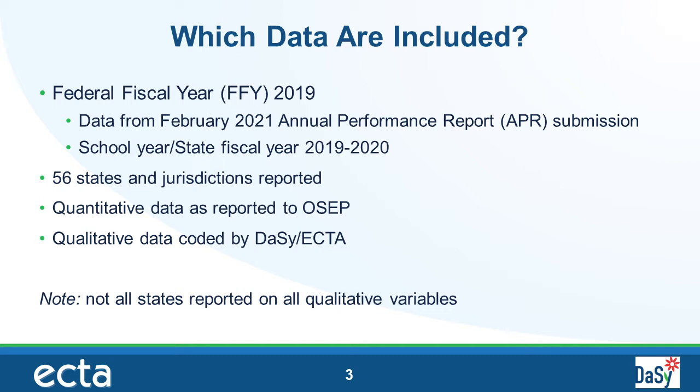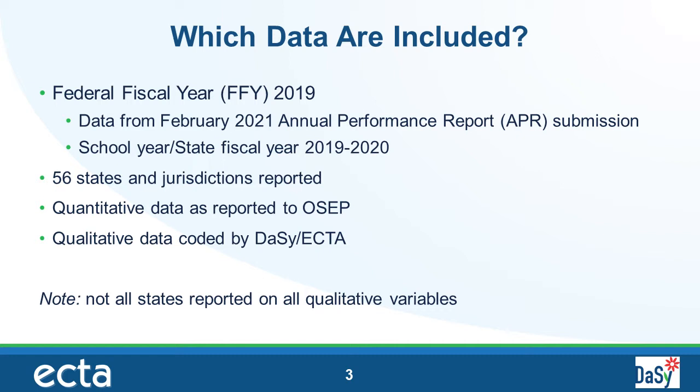All 50 states are included, along with 6 territories and jurisdictions, for a total of 56 entities. This includes American Samoa, the District of Columbia, Guam, the Northern Marianas Islands, Puerto Rico, and the Virgin Islands. We will use the term states throughout the webinar to include states, territories, and jurisdictions. All 56 states submitted Part C Indicator 4 data.